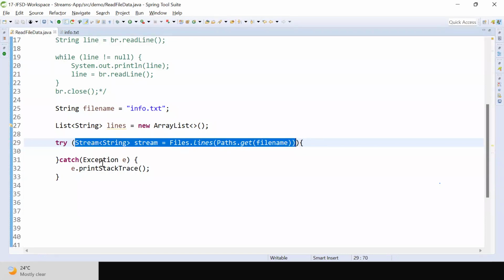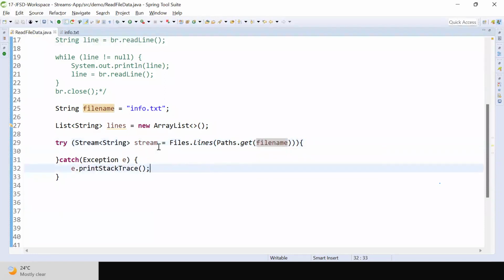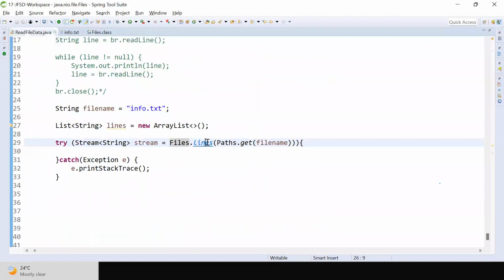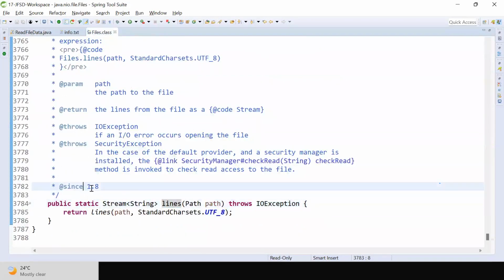What is the advantage of writing like this? Whenever I use Files.lines with Paths.get of fileName, it is used to give the path of the file where that file is available. The file is available in the project directory. This is the name, so I'm giving Paths.get of fileName to Files.lines. What is this Files? A class from 1.7. The Files class is available from the 1.7 version. Then what is this lines? The lines method was implemented in the 1.8 version. The Files class is available from 1.7, but the lines method was implemented in 1.8.